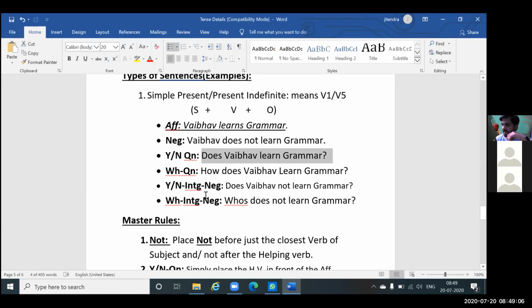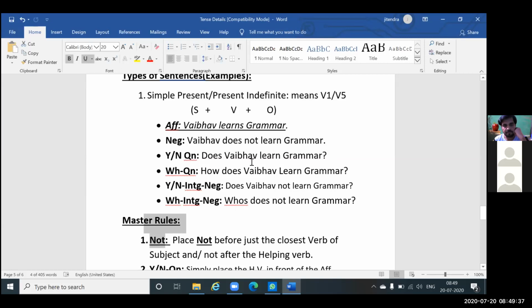Now, can you people figure out how we make yes/no interrogative negative and WH interrogative negative? Yes/no interrogative, if I compare with the second one, you simply put not before the main verb.